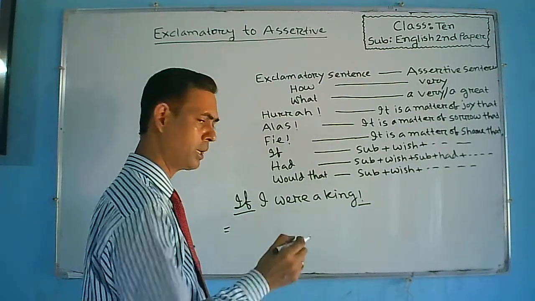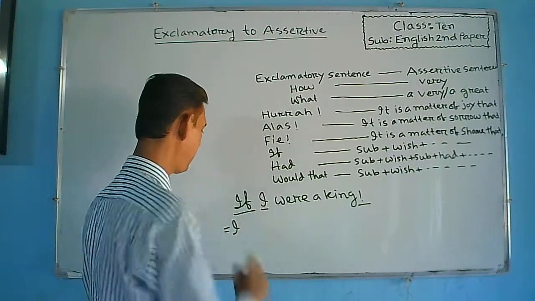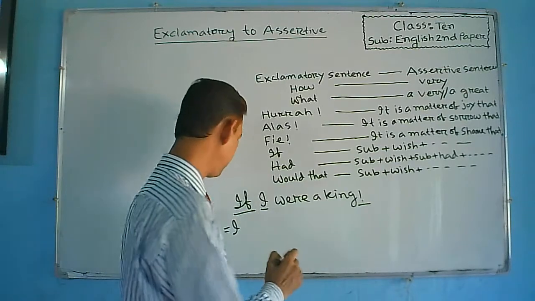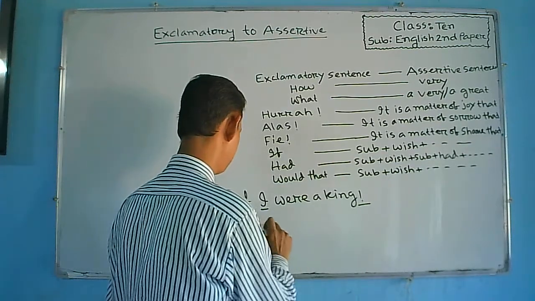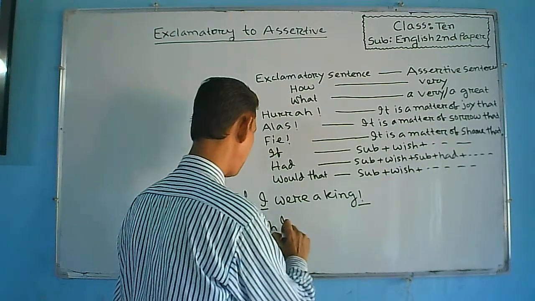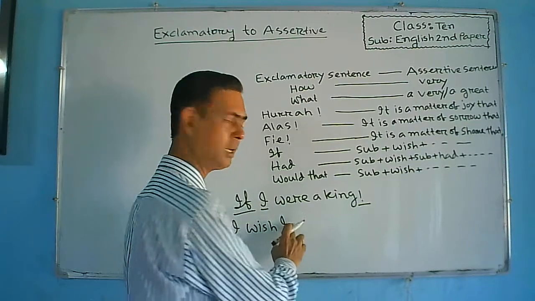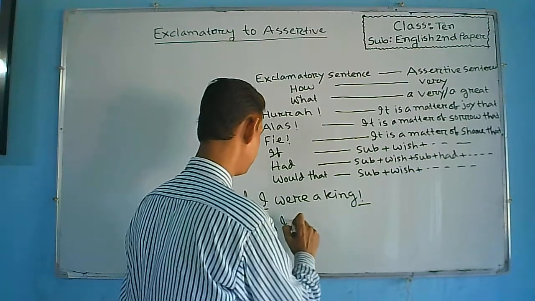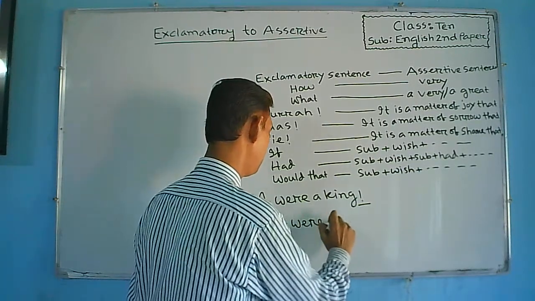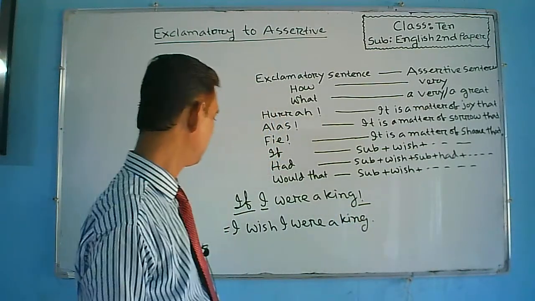we will write I wish, or sorry, we will write at first the subject. What is the subject here? I. Then we will write wish. Then we will again write subject I. Then the part that is given after the subject will be used here. Were a king. I wish I were a king.